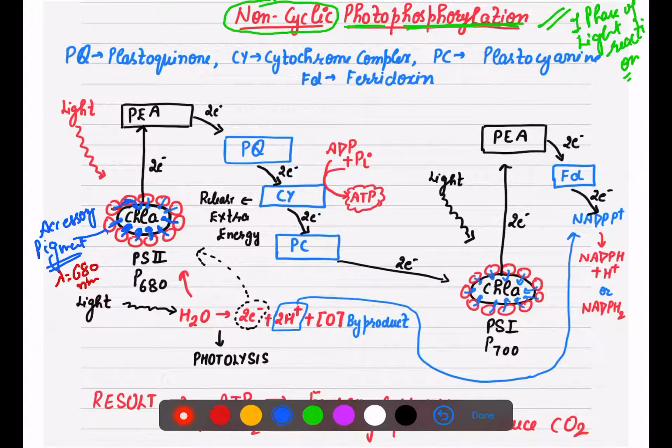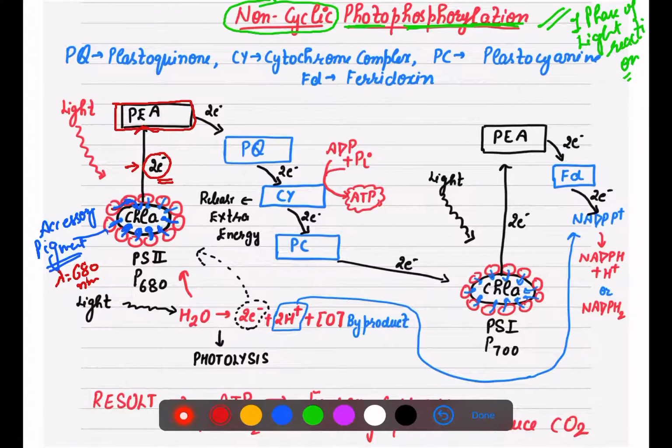Now after receiving the energy, the pair of electrons, as you can see, 2 electrons I have written here, get excited. This pair of electrons will now be received by the primary electron acceptor, right? How many electrons? One pair of electrons, that is why 2 electrons. So the pair of electrons will be received by PEA.